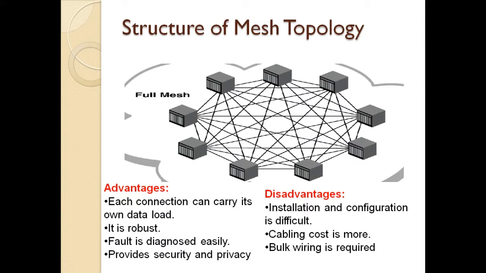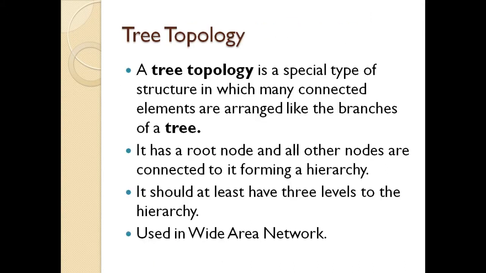When compared to the drawbacks, the installation is more complex when compared to other networks. And the next one is that the cabling cost is very high, because the amount of cabling increases and wires are increased, so the cost is more when compared to other topologies. That's the main drawback in mesh topology.